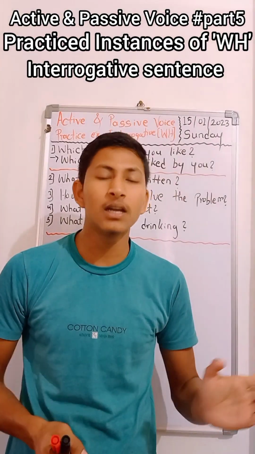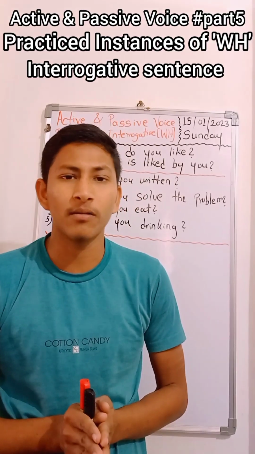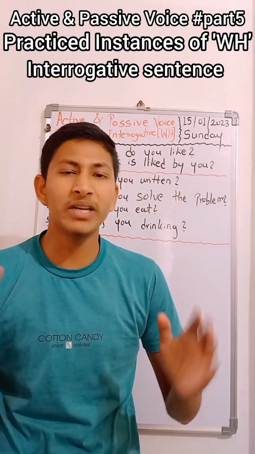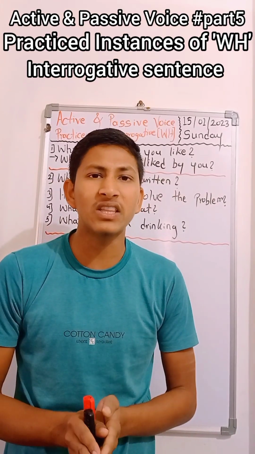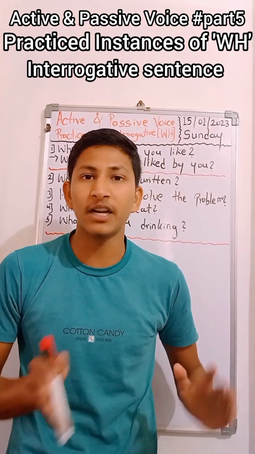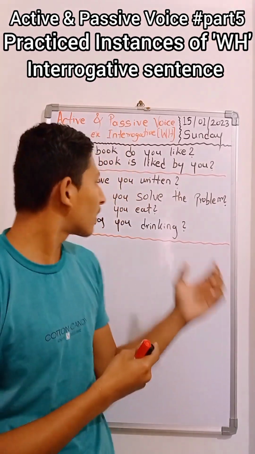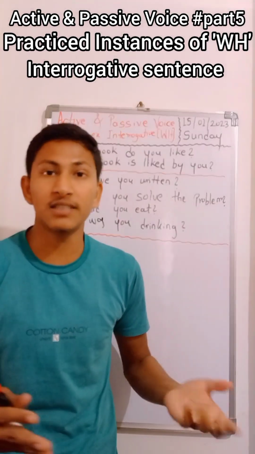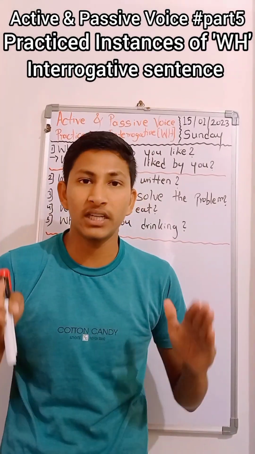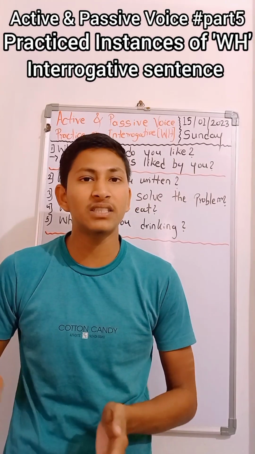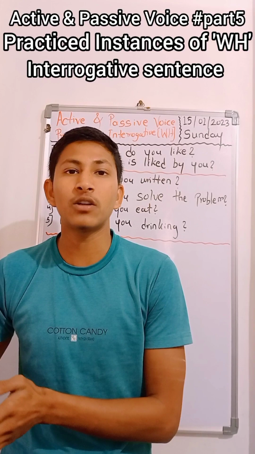We discussed it in a gentle manner, in gist. We learned the rules, but I think I introduced only a single example there. So for that reason I took further instances for clarification, about what the rules are to transform from active to passive when the active voice is in the interrogative or WH type of statement or question.